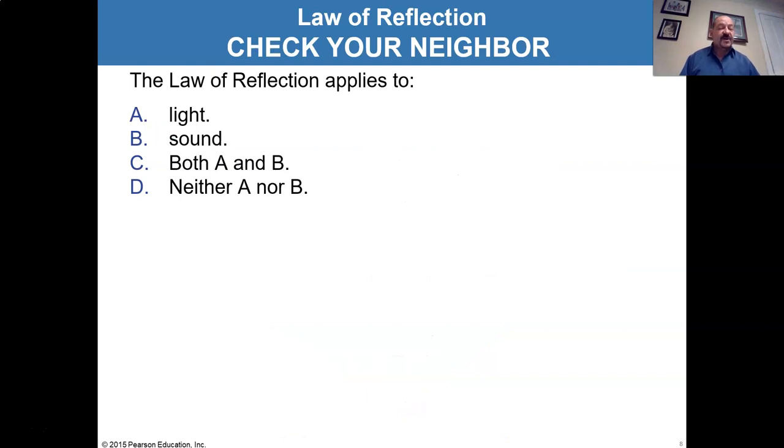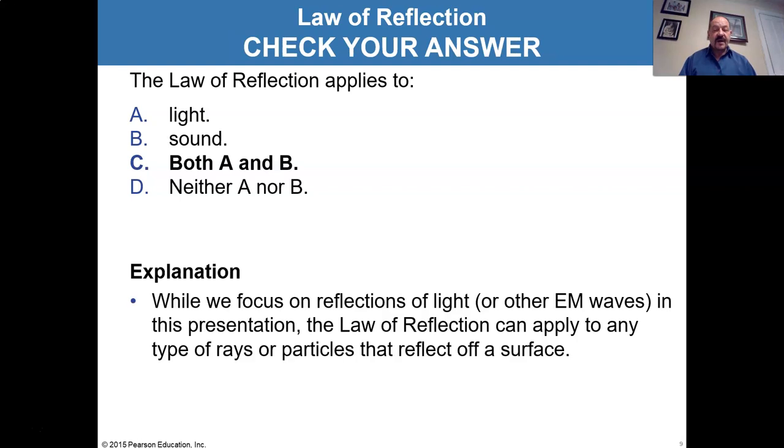So the law of reflection applies to light, sound, both, neither? Well, I just finished telling you, law of reflection works for all types of waves. It's both in this case. While we tend to focus on the electromagnetic spectrum waves, especially visible light in this unit, the law of reflection can apply to any type of waves, any type of rays that come in at an angle, any type of particles that are bouncing, even billiard balls or pool balls in the game of pool hitting a cushion.